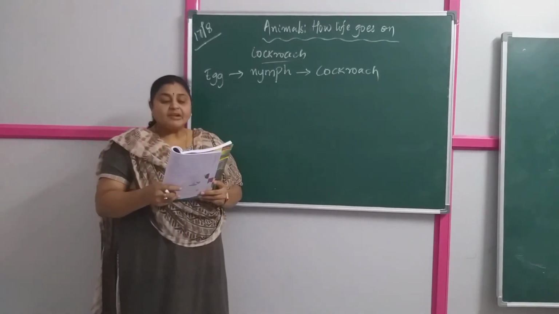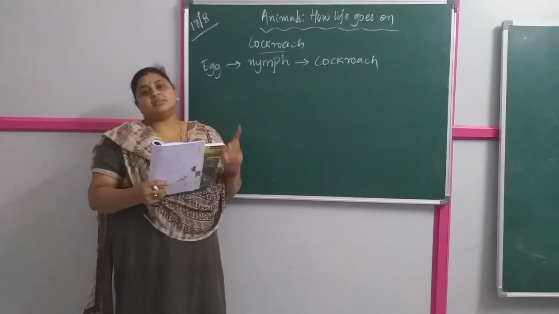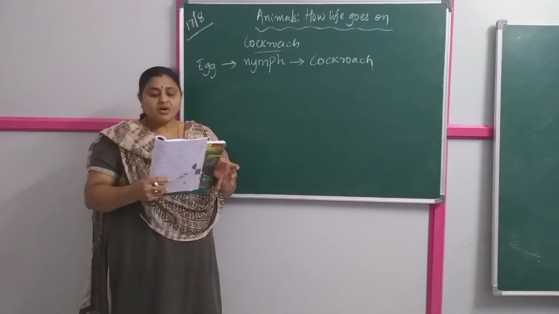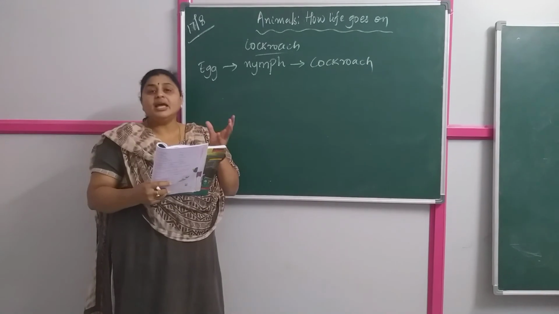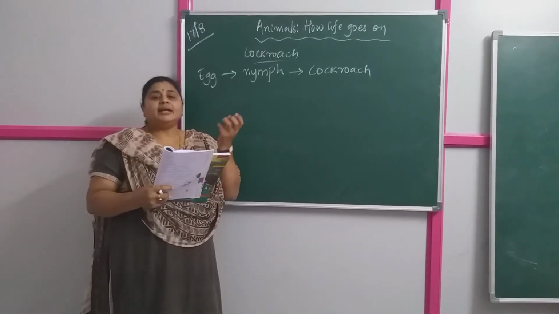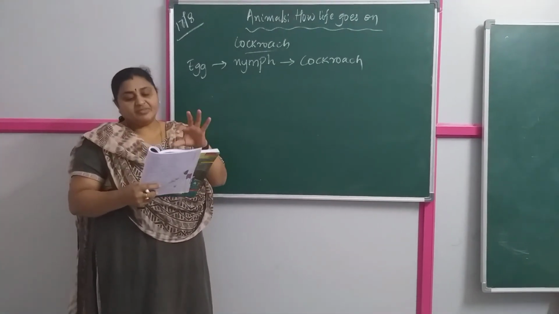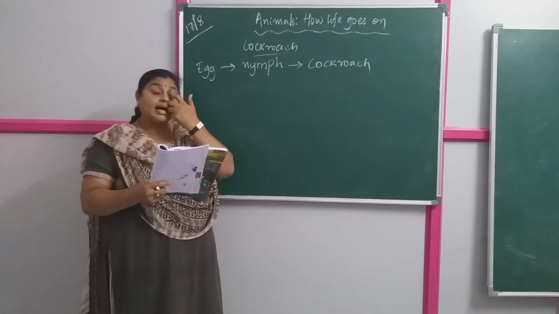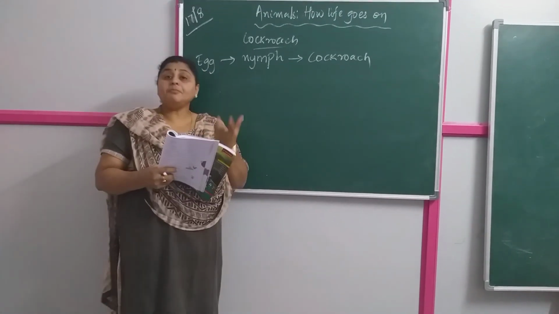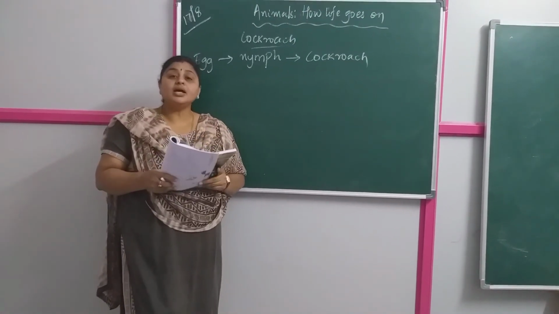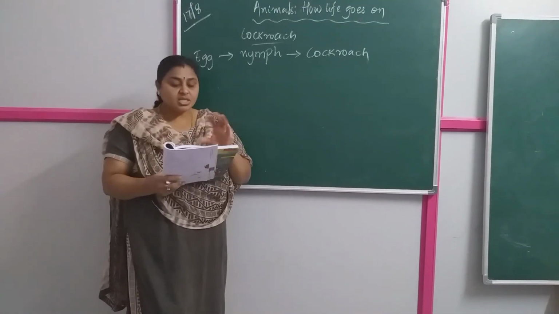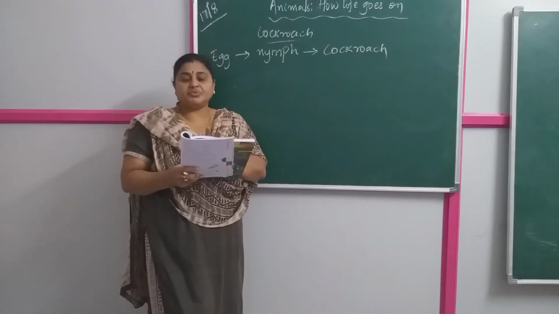The larva of the housefly is called the maggot and the larva of the butterfly is called the caterpillar. The larva converts into a pupa. From the pupa, it changes into an adult insect. This is how the life cycle goes on.